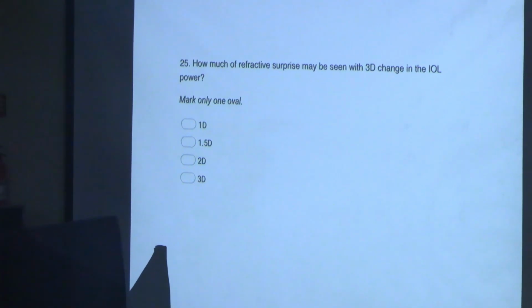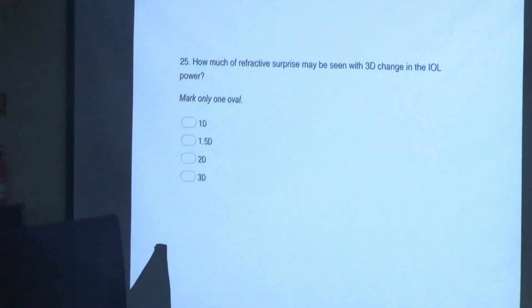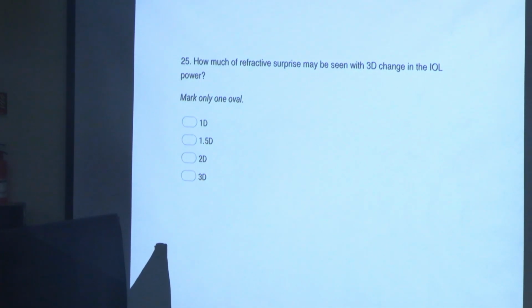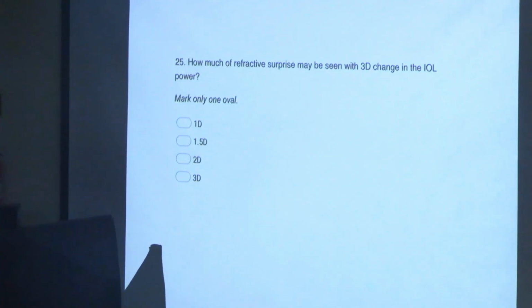You were supposed to put 20, but you mistakenly put a 23 diopter lens. So how much refractive surprise might you expect from this? 1 diopter, 1.5 diopter, 2 diopter or 3 diopter?